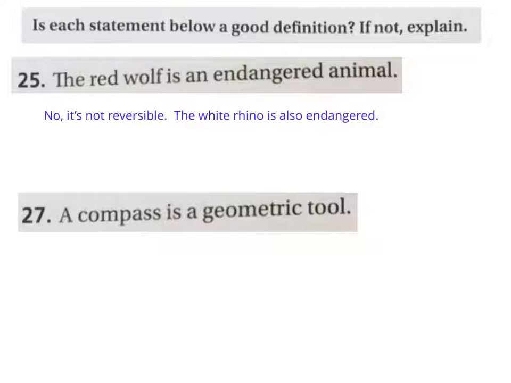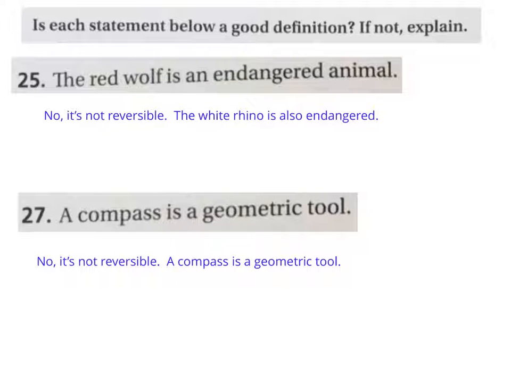So we can say, no, it's not reversible. When I say no, what we mean is it's not a good definition. No, it's not reversible. A compass is a geometric tool. Because it's not an if and only if situation. And let's say it as an if and only if biconditional to examine it.